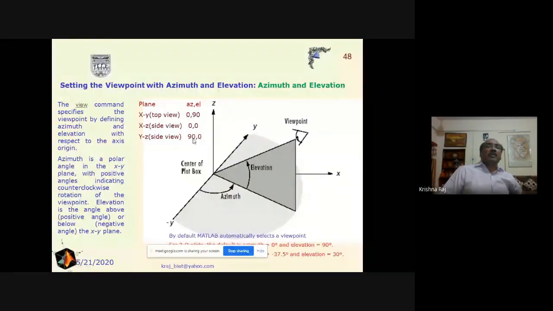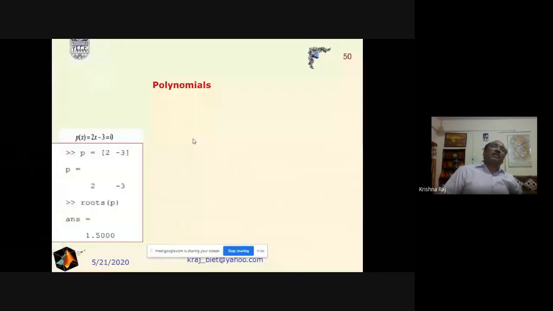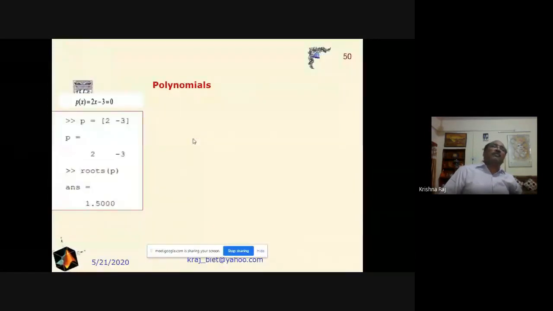In webinar 2, we discussed the concept of polynomials. In that one, we discussed the very first polynomial having the order of 1. For any polynomial, we have to just describe the coefficients. And this polynomial is nothing but the coefficients 2 and 3. And then if we are interested in getting the roots, then we have to put here the command roots, and we will get the result here.